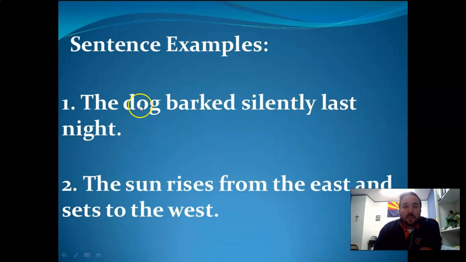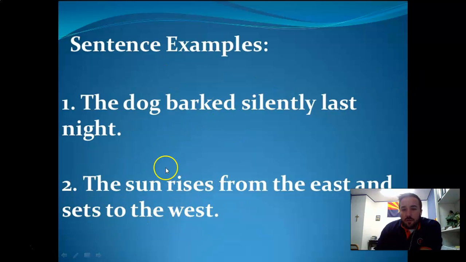So here we go. The dog barked silently last night. Who or what did something? The dog. What did the dog do? Barked silently last night, right? You can literally put in a line right here to separate the subject from the predicate or the verb.